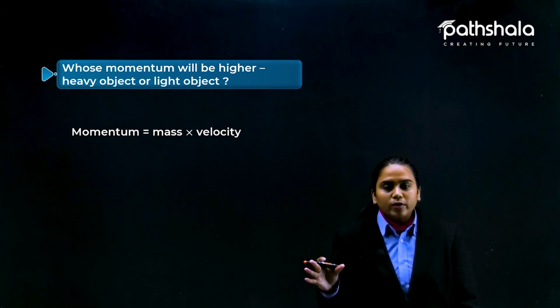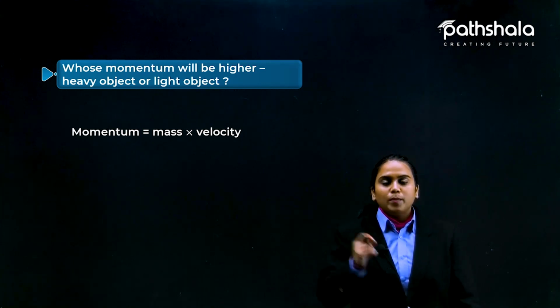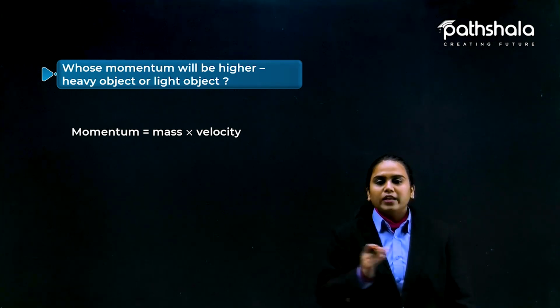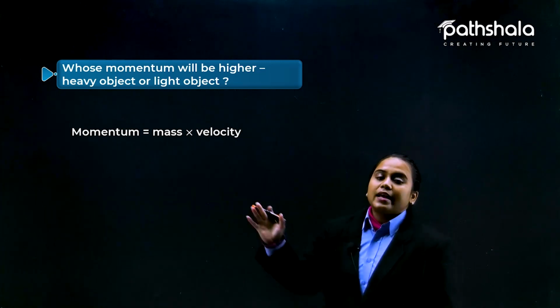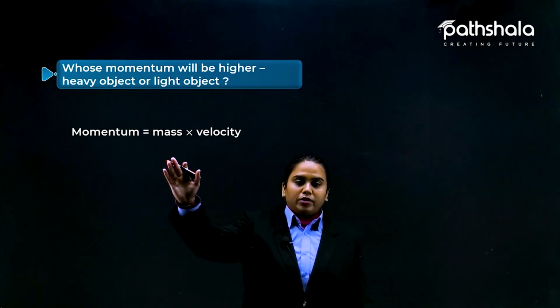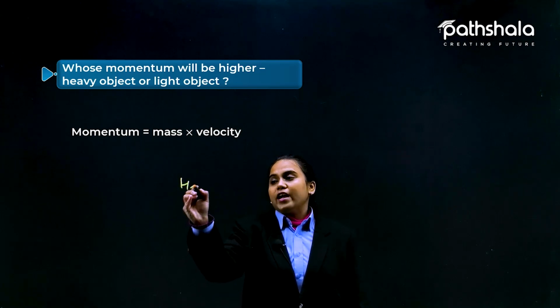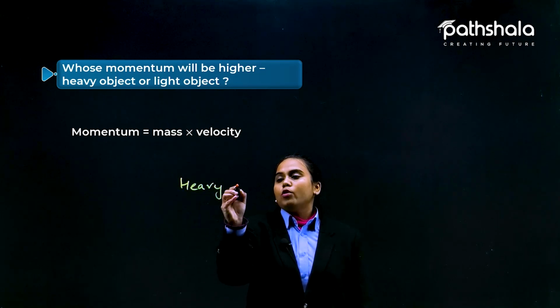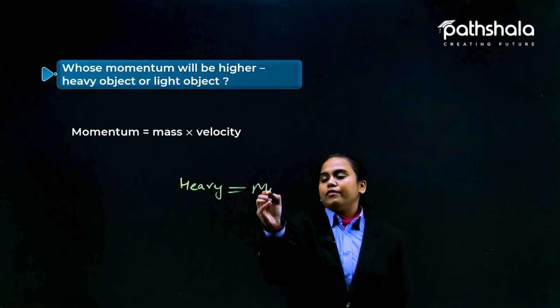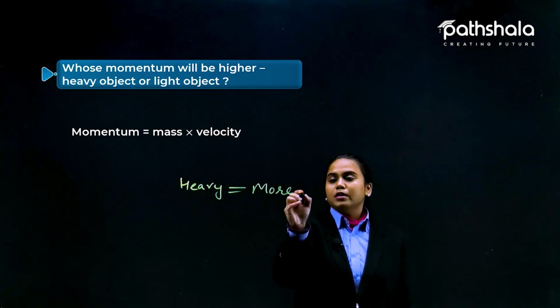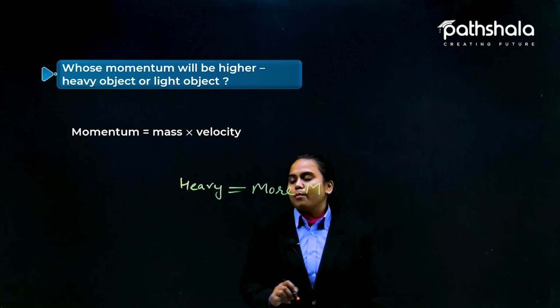If we ask you a question, whose momentum will be higher, a heavy or a light object? As you know, it depends on the mass of the body. So the heavy object will have more momentum. I'm writing here M only for momentum.